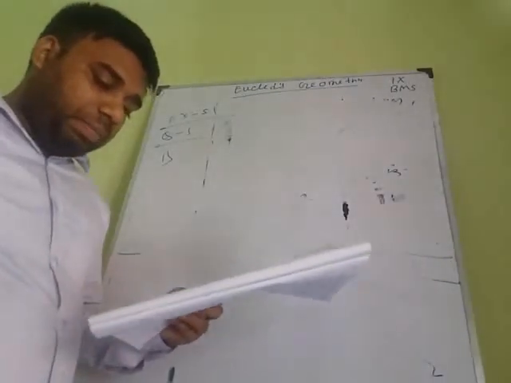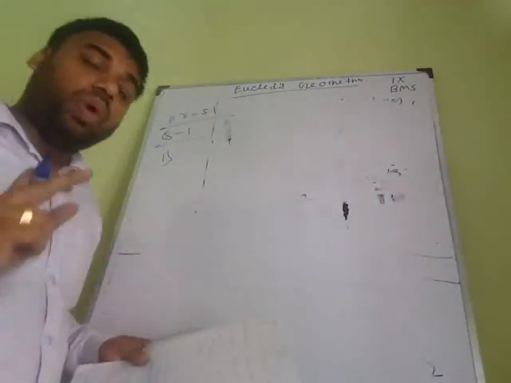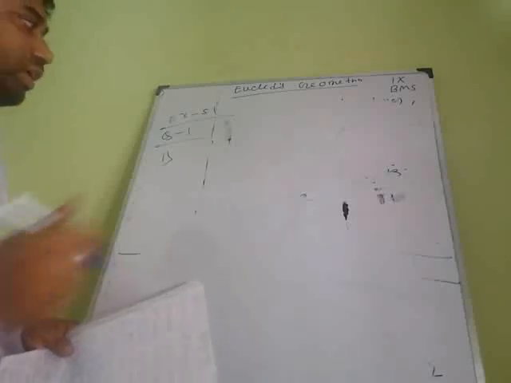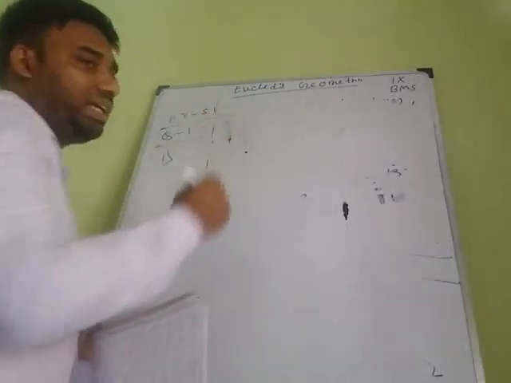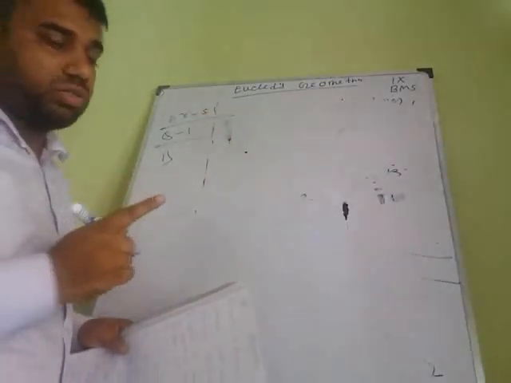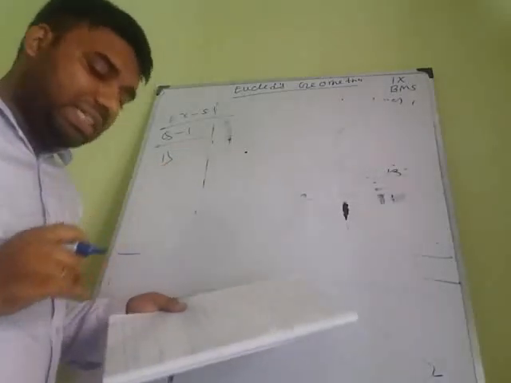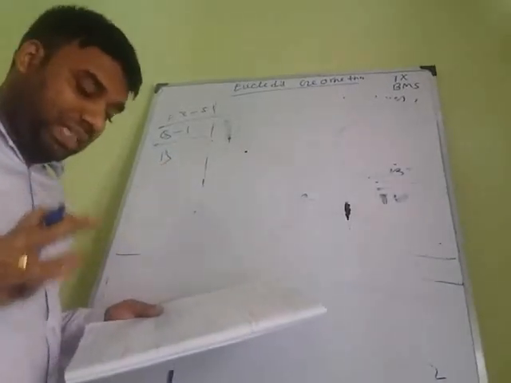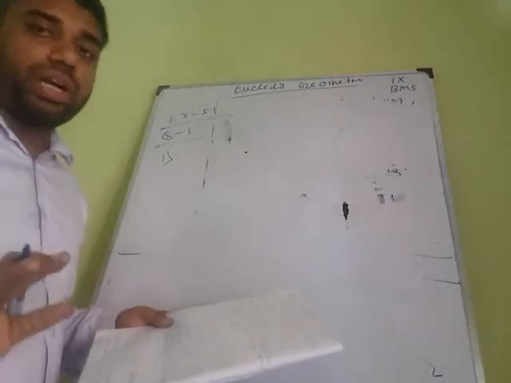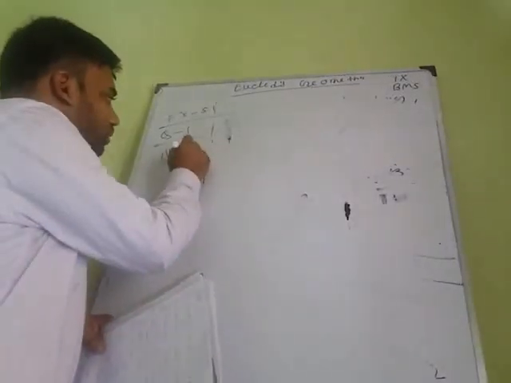First statement: only one line can pass through a single point. Through a single point, many lines can pass, but the statement says only one line can pass. So the first statement is false.